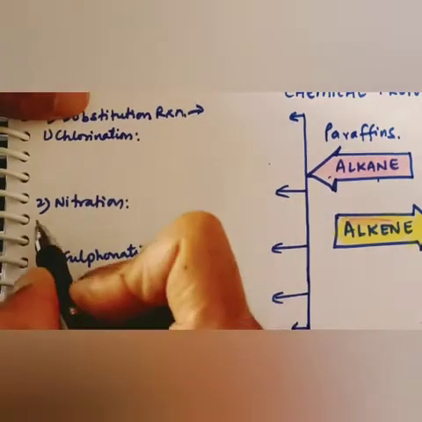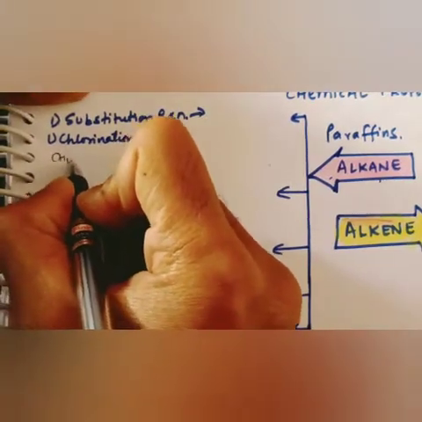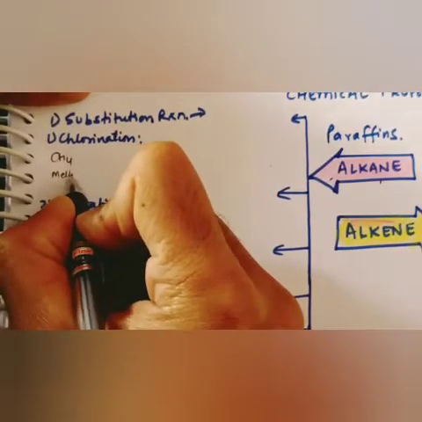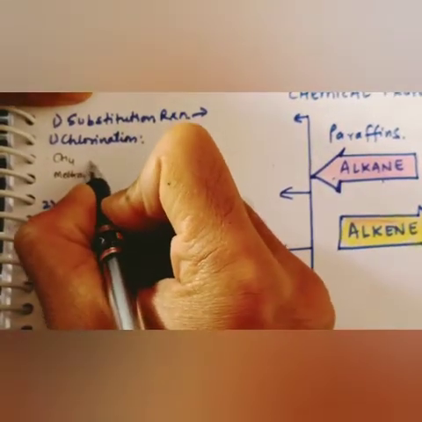So first, substitution. In substitution we have chlorination. As I told you, we need to make one of the reactants alkane. Methane is an alkane because it has a single carbon.